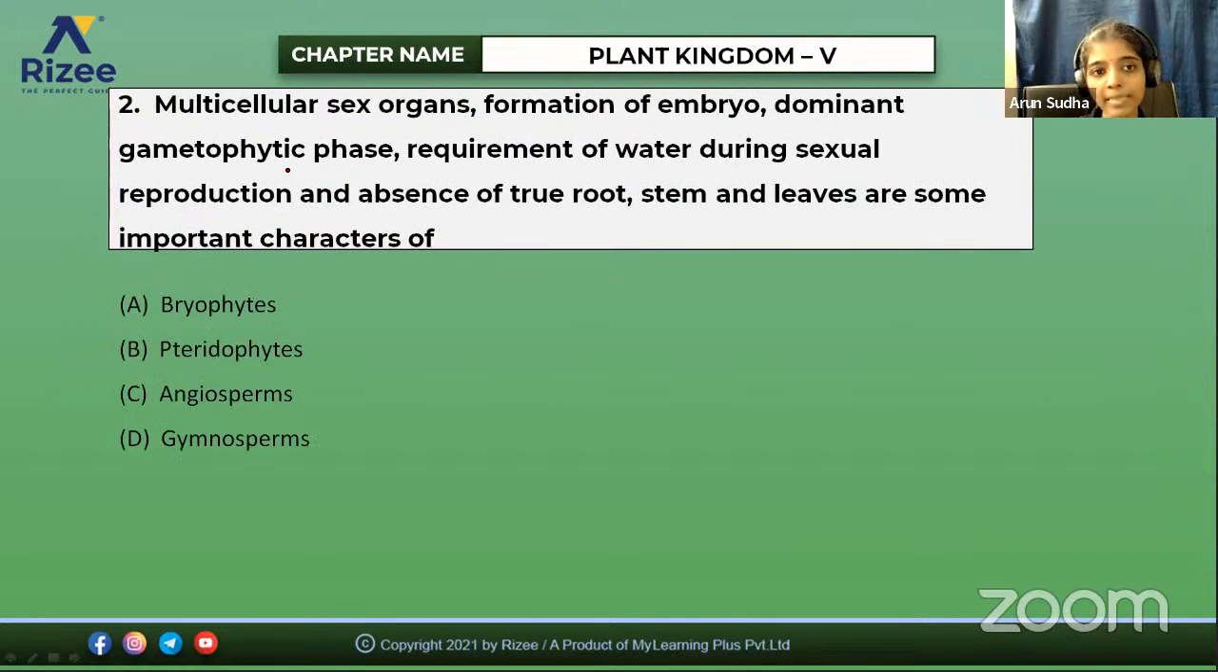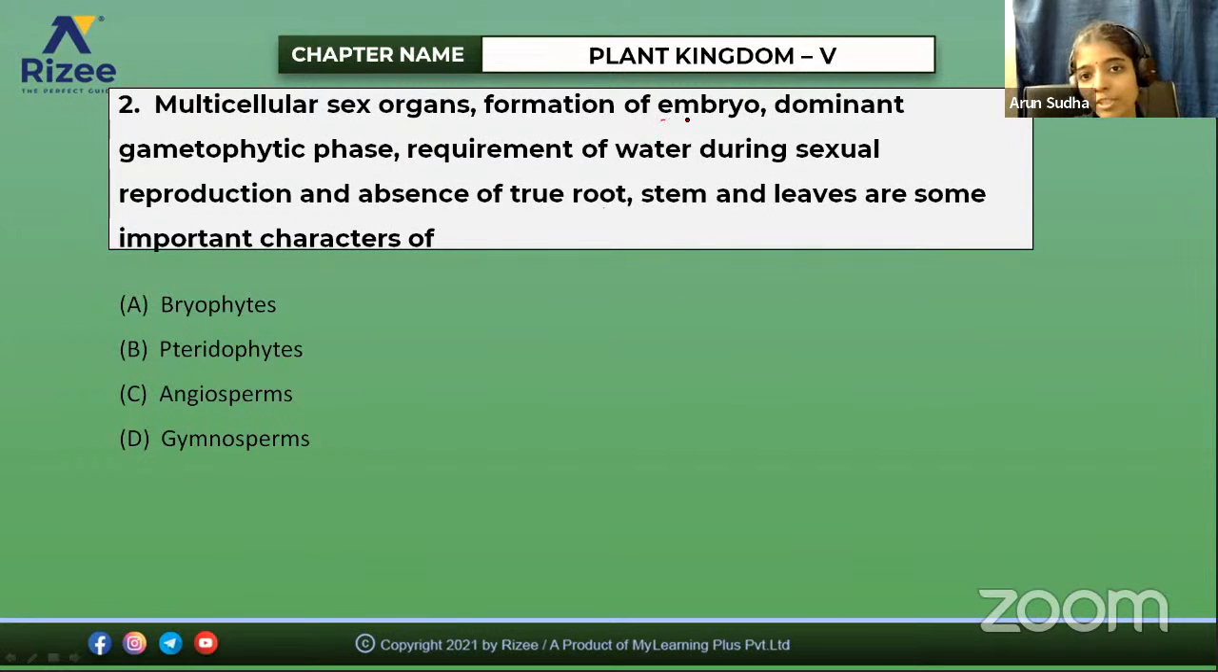And second question: multicellular sex organs, formation of embryo, dominant gametophytic phase, requirement of water during sexual reproduction, absence of true root, stem, and leaves are some important characters of bryophytes, pteridophytes, angiosperms, or gymnosperms. Yeah, option A. Good, Nandini. Iman, you're clear, right? No need to explain because we saw all these sex organs and embryo development.